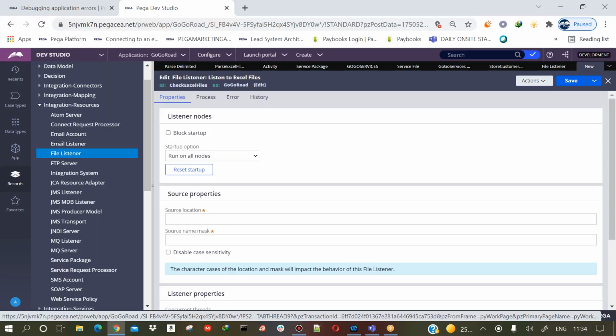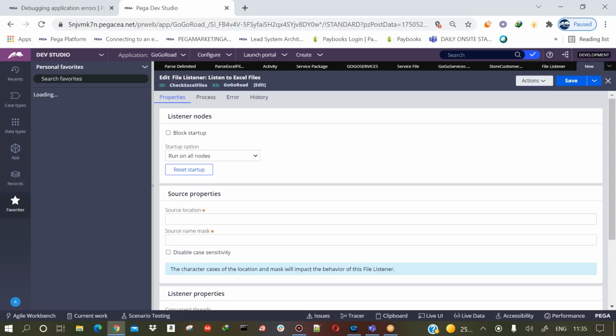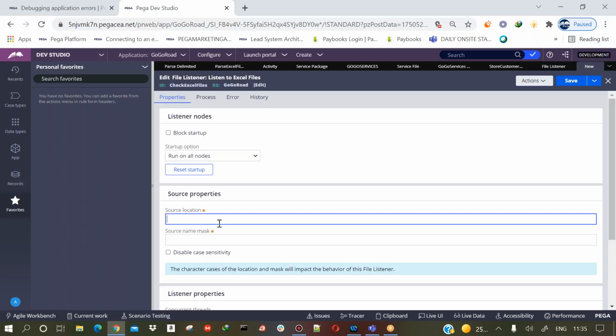So I was telling in the beginning that the file listener will keep on monitoring a particular directory where the files will come, and whenever any file comes to that location, it is going to process that file. So here you need to provide the path where you need to listen for that file. Just for understanding, I'll give, for example, D drive, and this will be your server path. Since we don't have access to the server, I'm just giving it like this. So the location is this one.